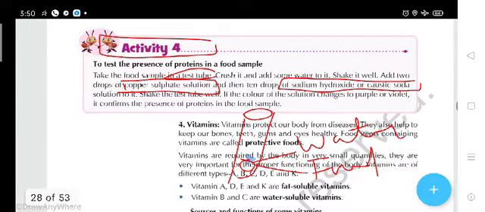well. If the color of the solution changes to purple or violet color, it confirms the presence of protein.